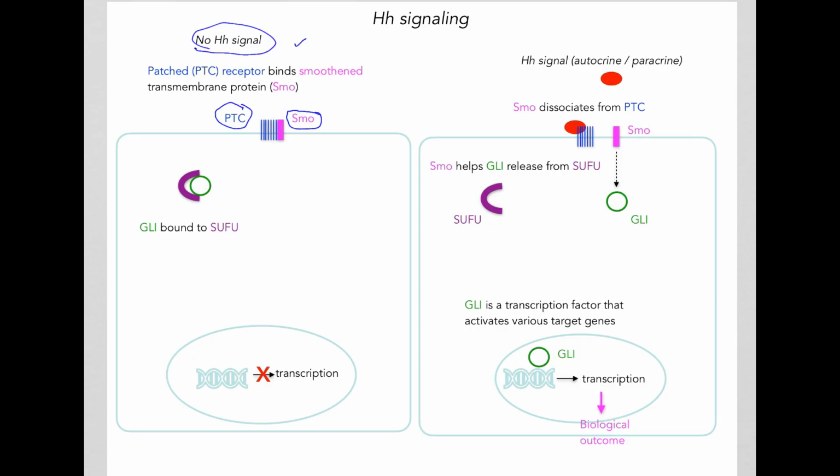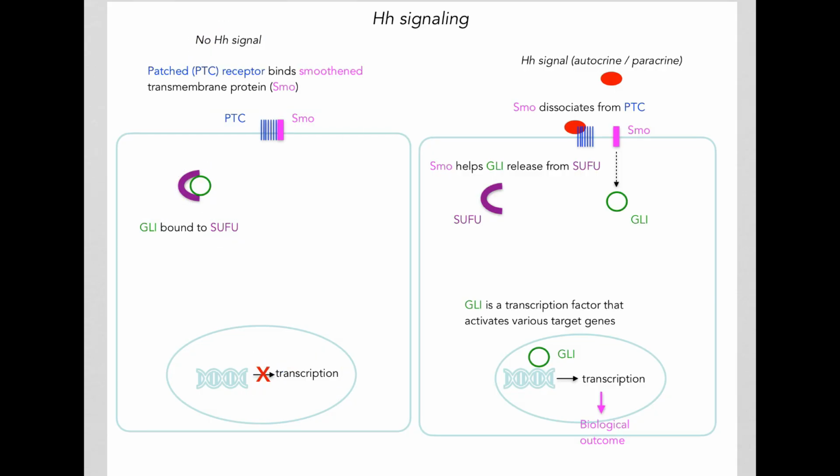When these two are bound, the transcription factor called GLI is sequestered by a protein called SUFU. So without the signal, GLI is not available as a transcription factor, and so there's no transcription and therefore no biological outcome.